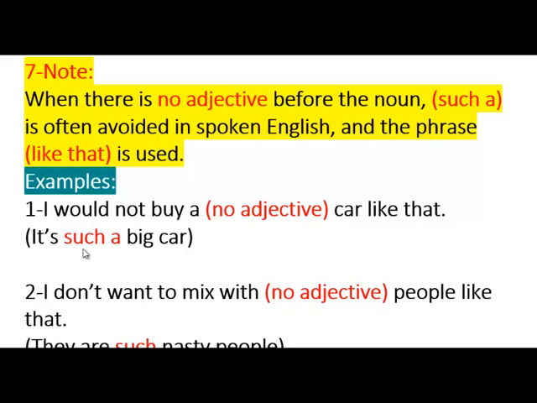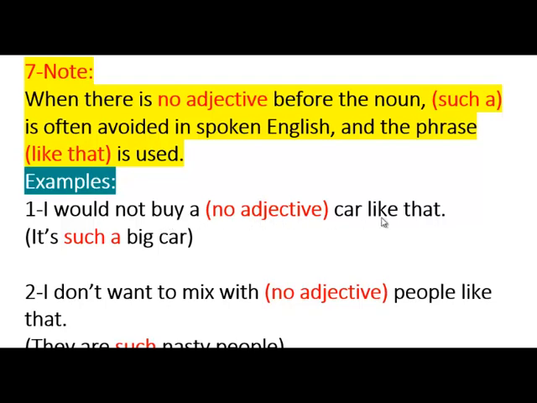So if it's such a big car, you'd say, I wouldn't buy a car like that. You don't say the adjective, which means it's big. So you don't say, I wouldn't buy a big car like that. You just say, I wouldn't buy a car like that. Okay? You know in your mind that the car is so big, you don't need a big car. So it's a guzzler for petrol or something like that.